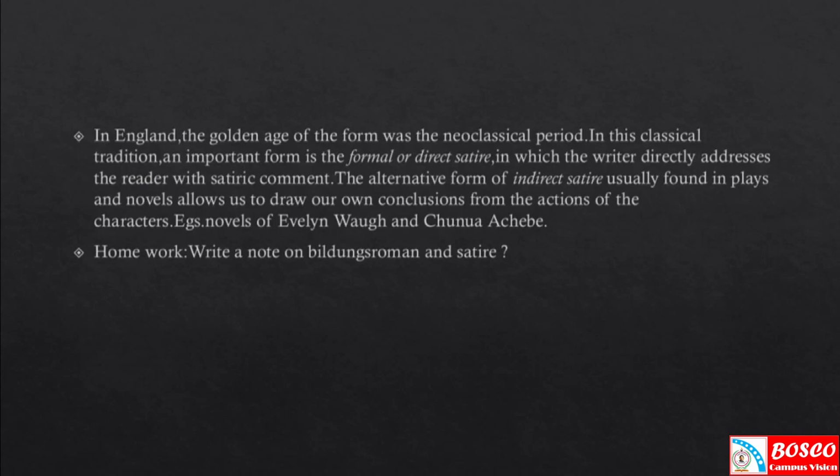In the classical tradition, we can trace the formal or direct satire, in which the writer directly addresses the reader, or a recipient of a verse letter, with a satiric comment. The other form is indirect satire, which allows the readers to draw their own conclusions from the actions of the characters. An example of indirect satire is the novels of Evelyn Waugh and Chinua Achebe.